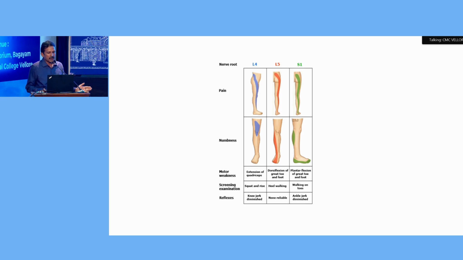In L4, the pain will be from the lateral to the anterior aspect. L5, the pain will be in the lateral aspect, and S1, the pain will be in the posterior aspect of the leg. Similarly, check if there is a quadriceps weakness, L4 root; dorsiflexion of great toe and foot, L5 root; and plantar flexion of the great toe involves the S1 root. Similarly, absent knee jerk and ankle jerk are important for L4 and S1 root involvement.